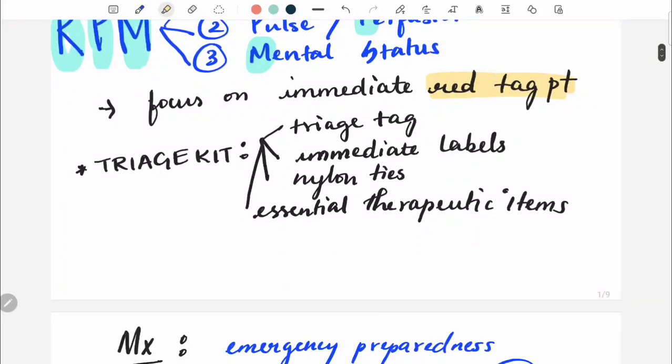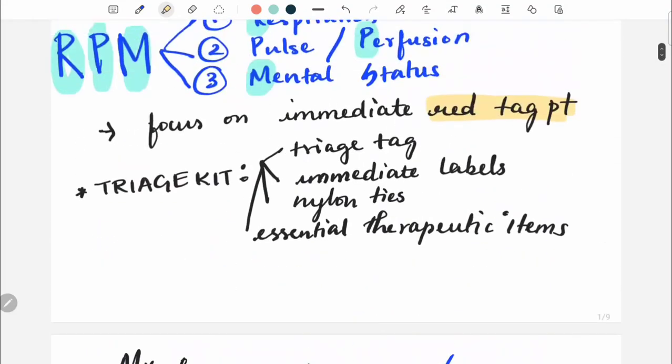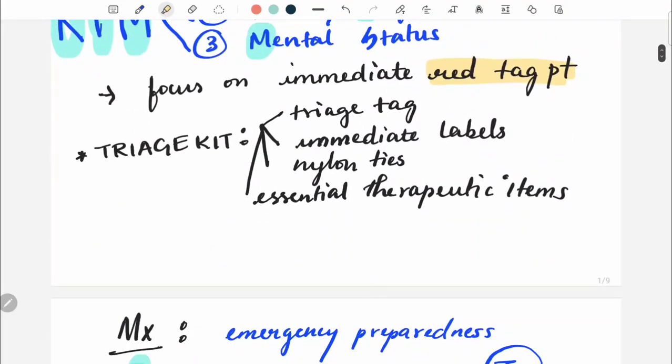So what do you mean by triage? We will study triage in detail. Triage means to sort out or to prioritize. So you are going to prioritize the patient.